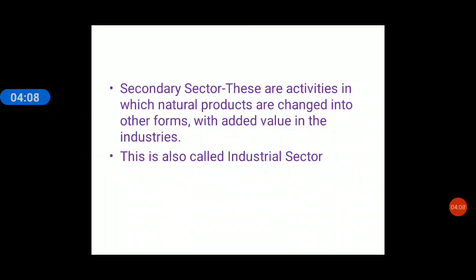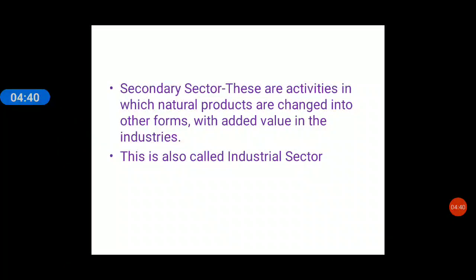Now how? Suppose just now we have done agriculture as a primary sector. The farmers grow cotton through agriculture. This cotton is made into cloth or a ready-made garment in the factories. So what did the factory provide to the cotton? The factory provided added value to the raw cotton, which was produced in the agricultural sector.